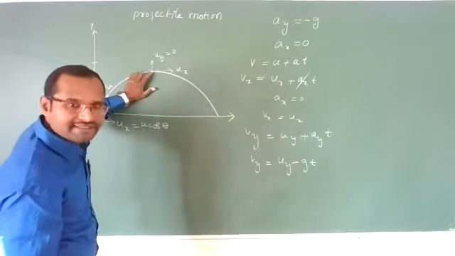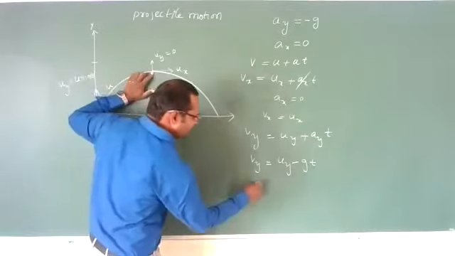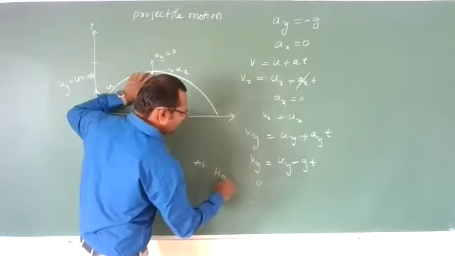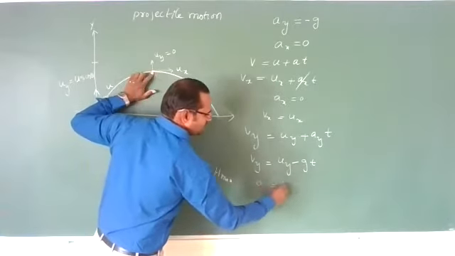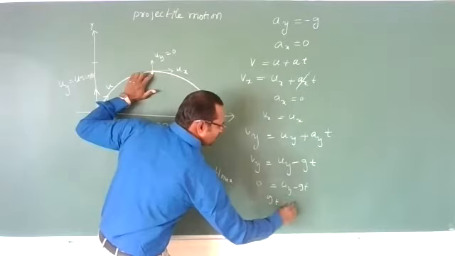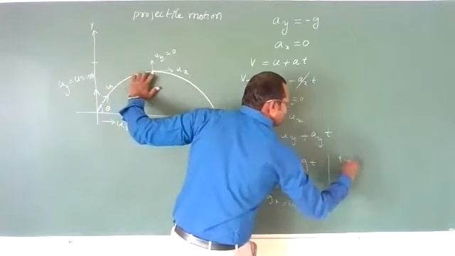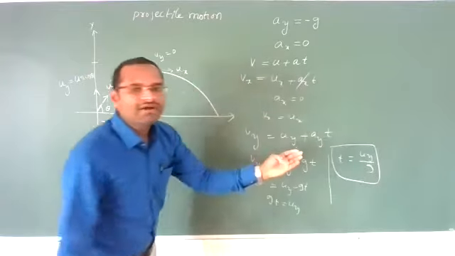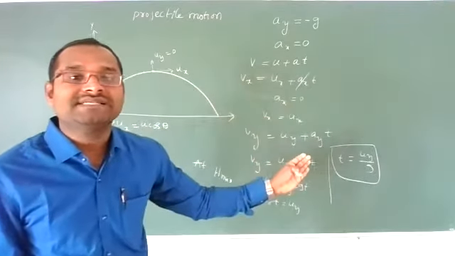At maximum height, velocity becomes zero. So uy minus gt is equal to 0, then gt is equal to uy. That implies t is equal to uy by g. Yes, we have derived this equation, the time of ascent.